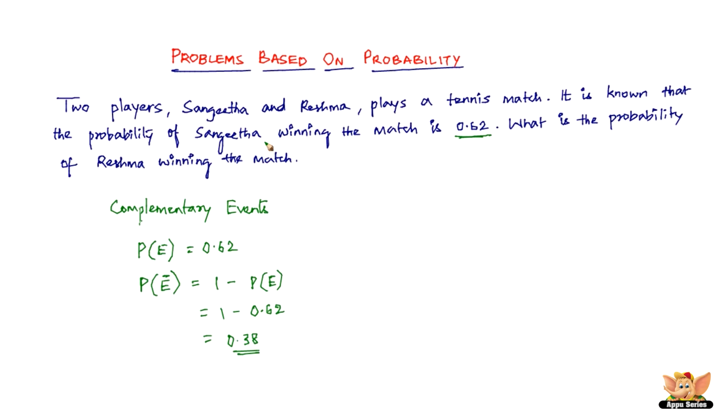It's a very basic problem based on the concept of complementary events. All you need to know is how complementary events work, and then you'll be easily able to solve the problem. Just a quick recap: complementary events are the event happening and the event not happening. They complement each other, and those events are called complementary events. So this ends this problem. Let's quickly solve another problem.